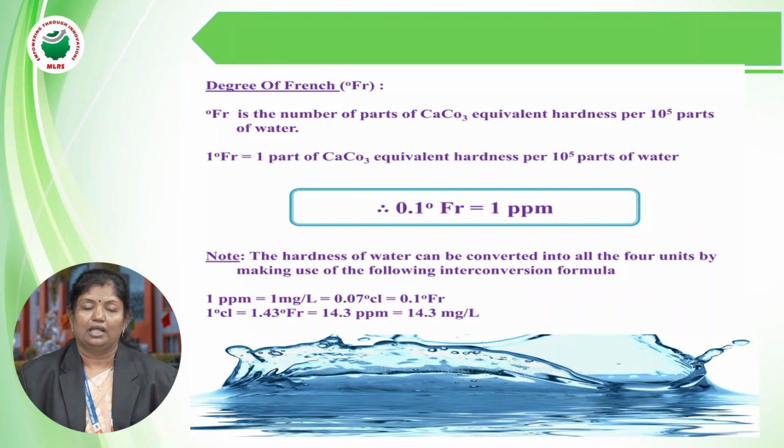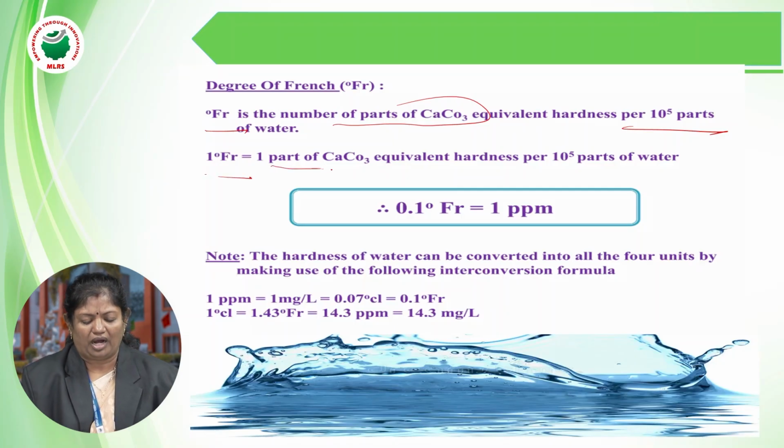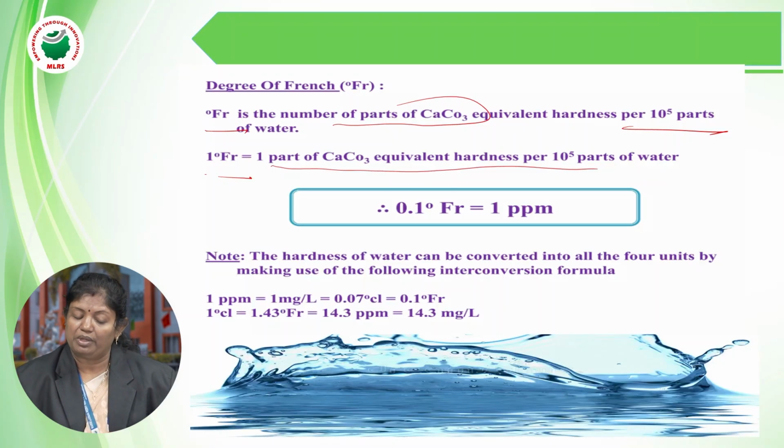Now another unit is degree French. Degree French is the number of parts of CaCO3 equivalent hardness per 10 power 5 parts of water. 1 degree French is equal to 1 part of CaCO3 equivalent per 10 power 5 parts of the water. So 1 ppm is equal to 0.1 degree French. That we need to keep in mind.